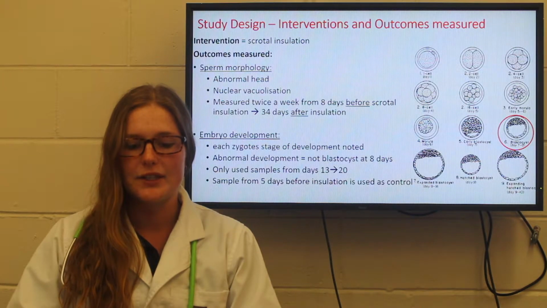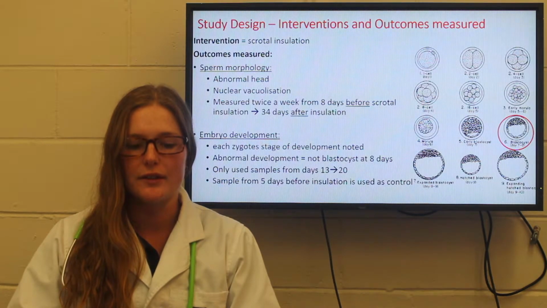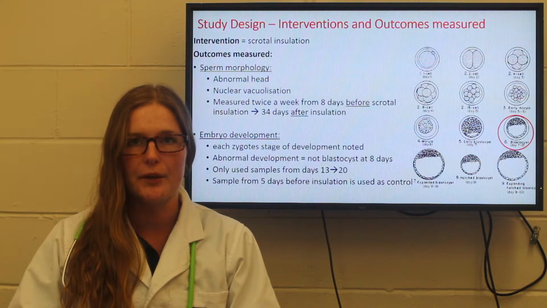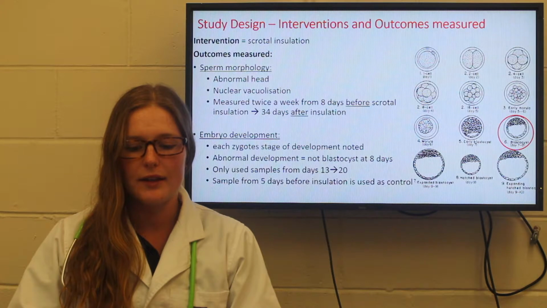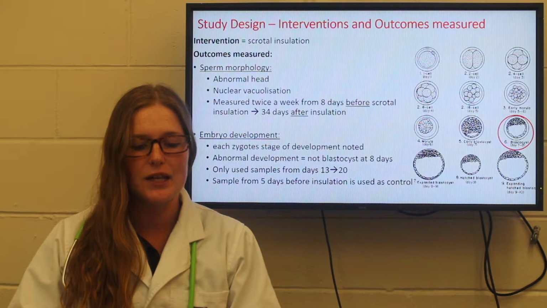This is measured by collecting ejaculates twice weekly, starting at 8 days to 34 days after scrotal insulation. These samples were used to analyse the sperm morphology such as piriform, tapered, asymmetrical, and severely misshapen head shapes, and nuclear vacuolization. The ejaculate collected between days 13 and 34 after scrotal insulation will represent spermatozoa that were undergoing spermatogenesis during scrotal insulation. Thus, only the ejaculate samples collected 13 and 20 days after scrotal insulation were used in IVF.